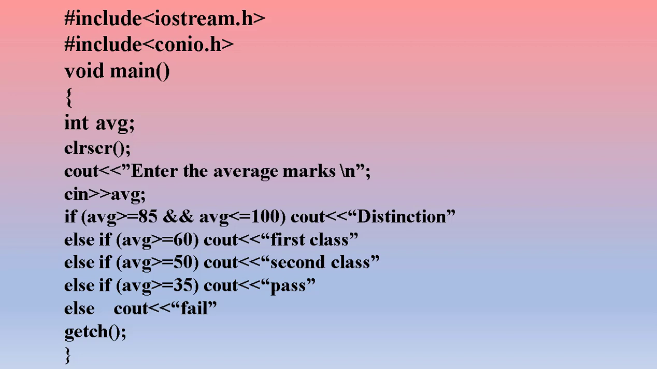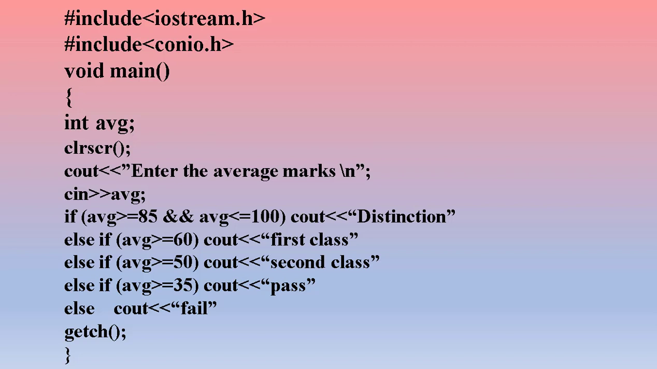Then we have opening braces, that is brackets, and inside the brackets we have int avg. Int is a data type and avg is the variable name, and this is a declaration statement, used because we are declaring the variables which are used in the program. Here avg is the average marks, or you can write marks also instead of avg. Then we have clear screen, in order to clear your previous output screen.